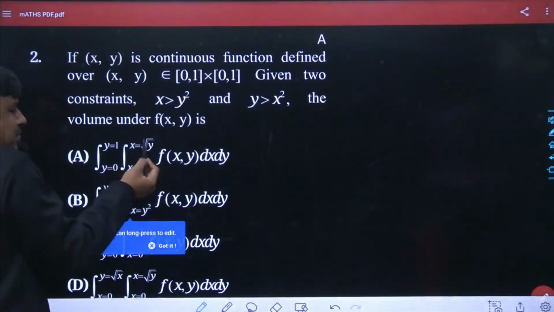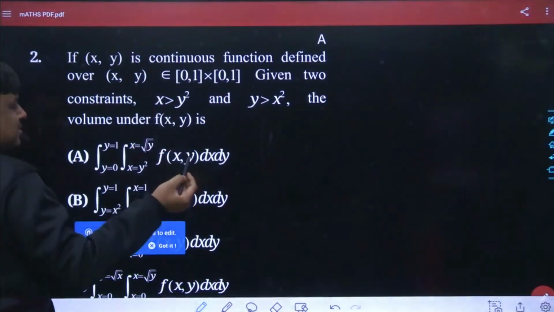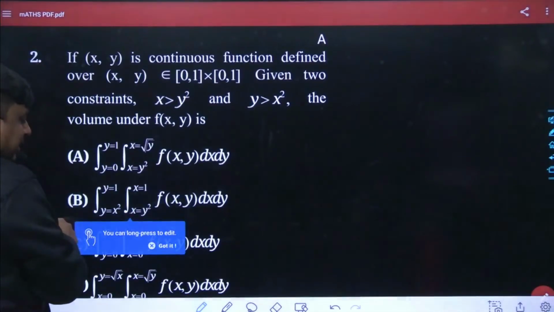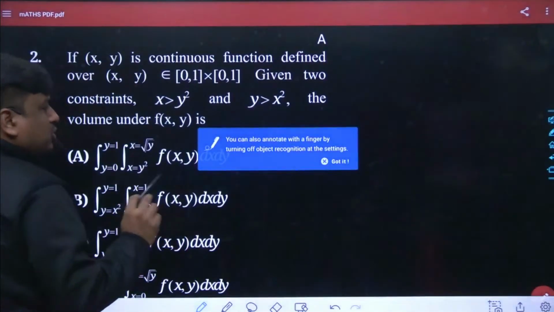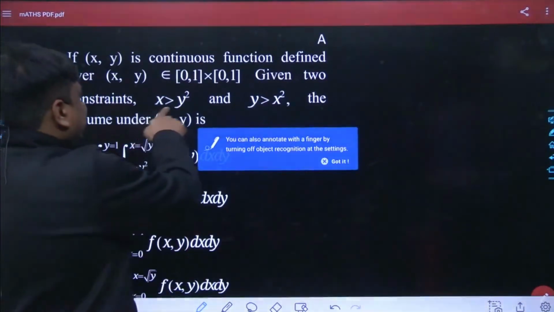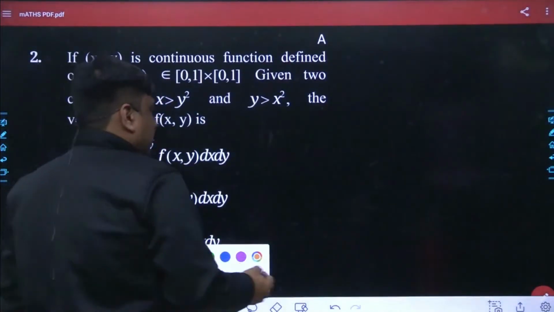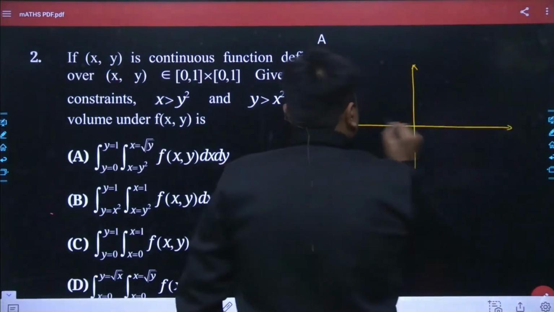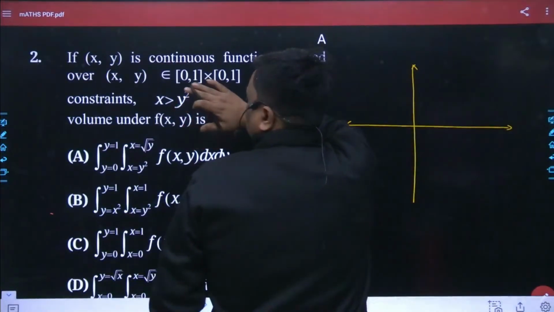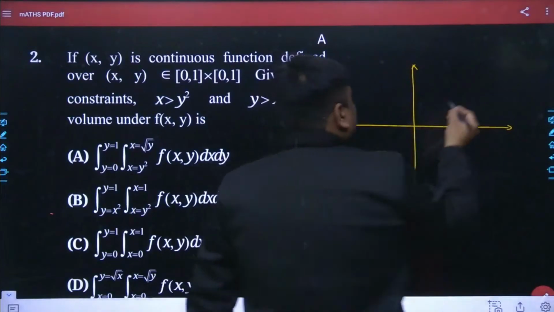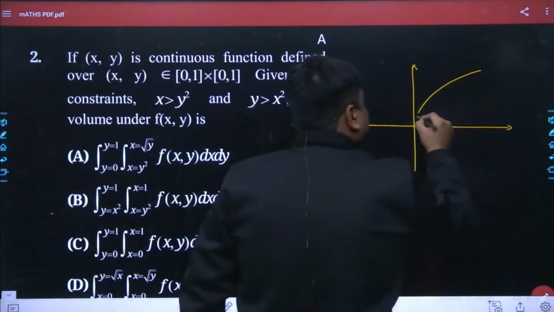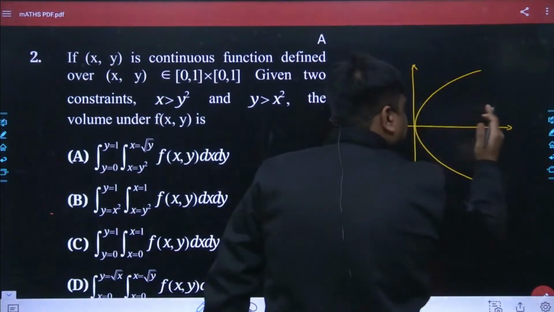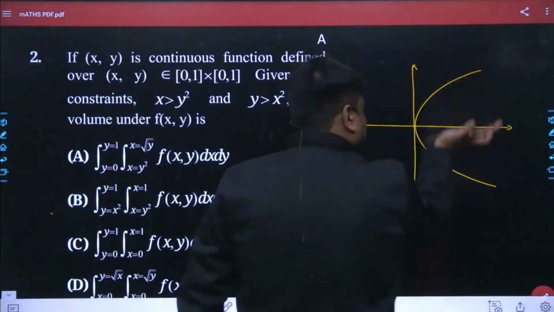If y had been taken as a function of x, the vertical strip must have been chosen. But as the x has been taken as a function of y, definitely the horizontal strip is being chosen. So let me focus over the x greater than y square. My dear friend, if we focus over x is equals to y square, how does it look? The x is going to be always positive irrespective of the polarity of y, towards the right hand side, because the x is going to be positive whether the y has been positive or negative.